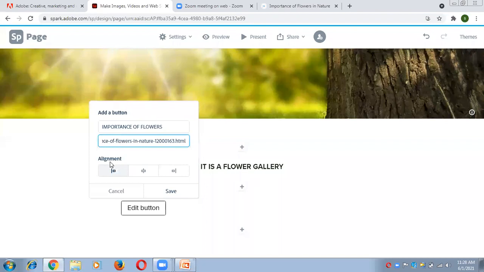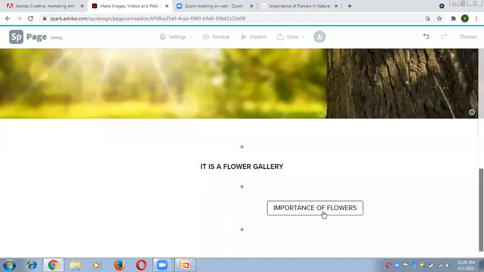And now here is the alignment option. By the help of alignment, you can align your button by default in left direction or in center or in right direction. So I'll put on right. So just click on this, and after that you can click on save button. And now you can see here is your button.